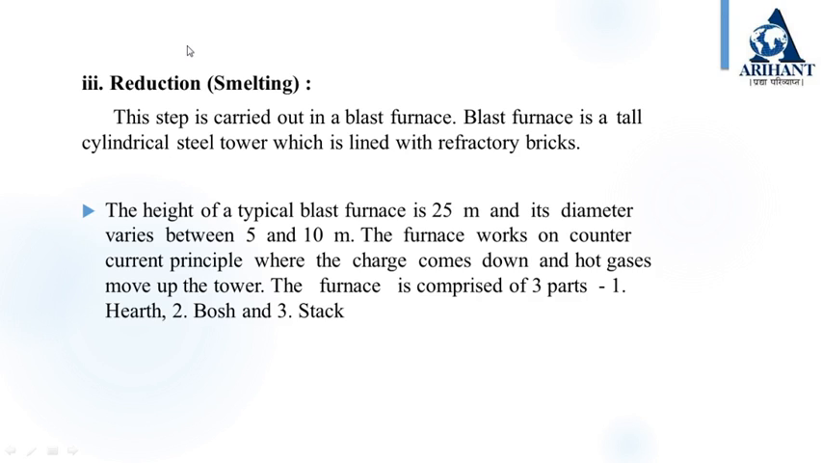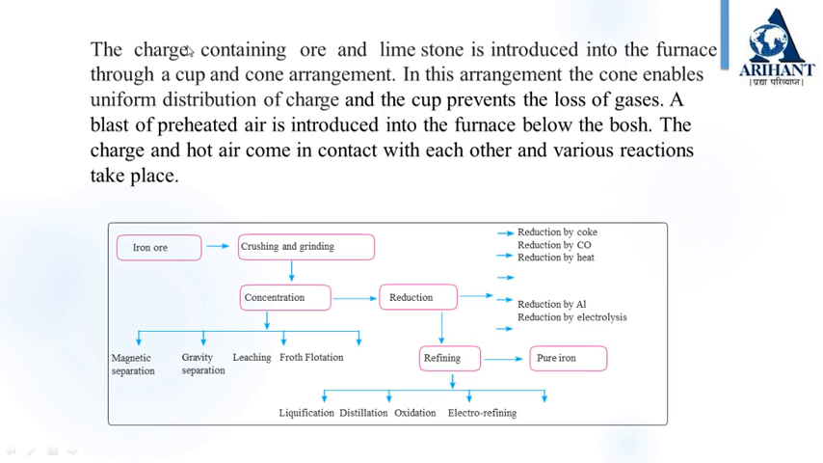The blast furnace is a tall cylindrical steel tower lined with refractory bricks. There are three parts in the furnace: hearth, bosh and stack. A typical blast furnace is about 25 meters in height and its diameter varies between 5 to 10 meters. The blast furnace works on the countercurrent principle, that is, the charge comes down and the hot gas passes up the tower. The charge containing ore and limestone is introduced into the furnace through a cup and cone arrangement.